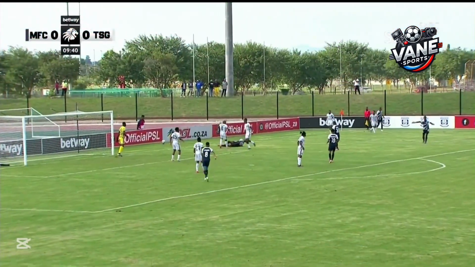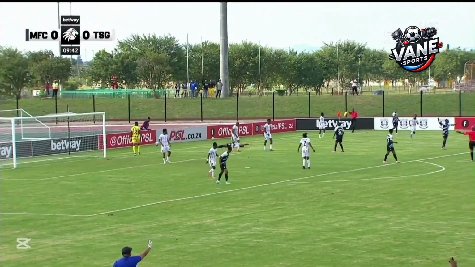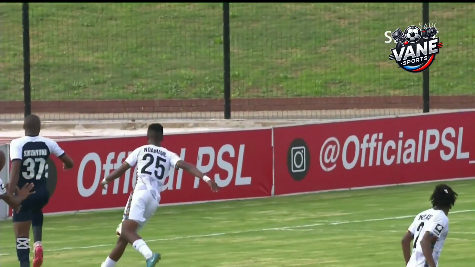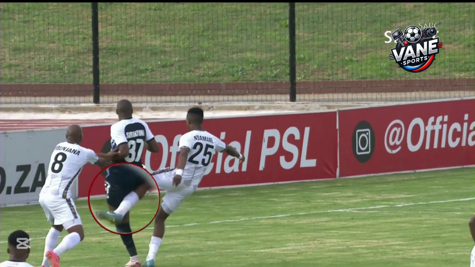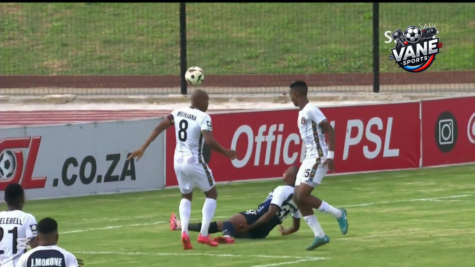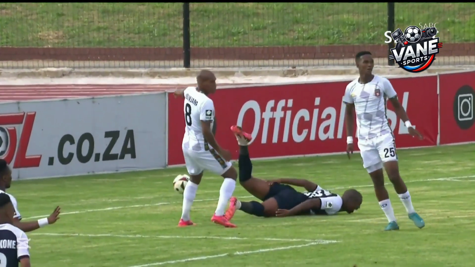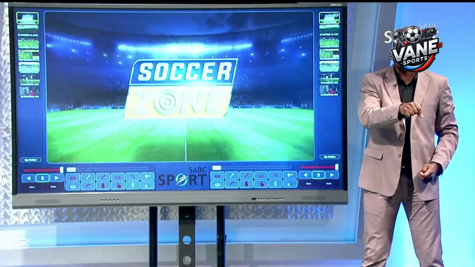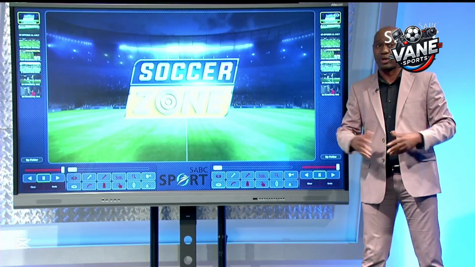But let's go and see what we call unlawful kick, or attempt to kick an opponent. It's a direct free kick offense. Let's see there, the player kicks Sibanyoni inside the penalty area. The assistant referee did not give it. Referee Eugene Mdluli did not give it, but we can see here at Soccer Zone that the kicking was supposed to be a penalty. It was not given by Eugene Mdluli, unfortunately.